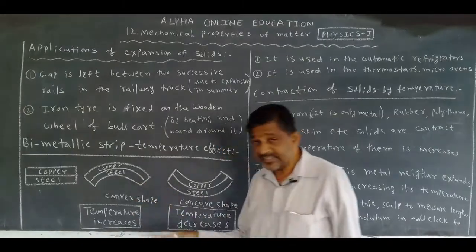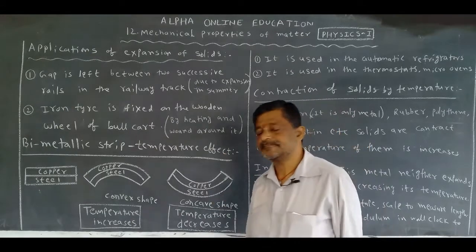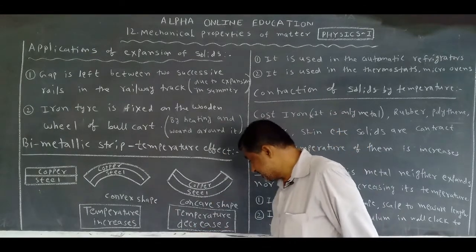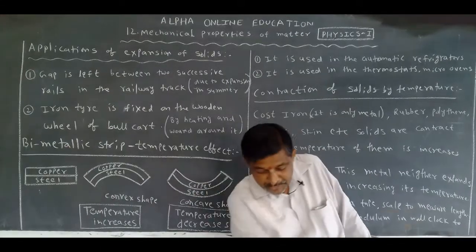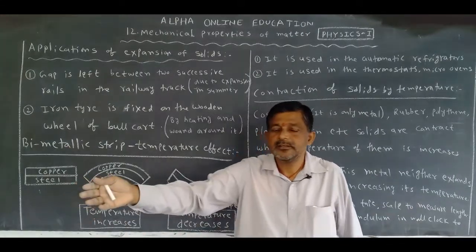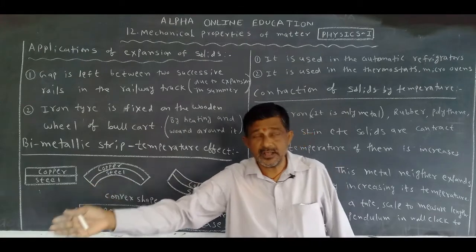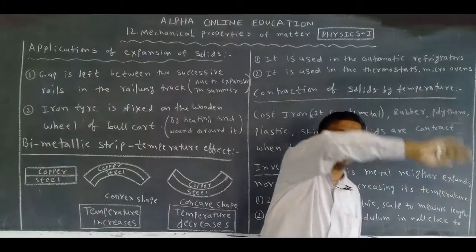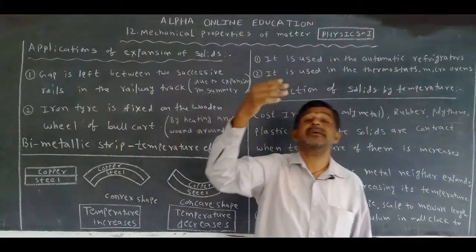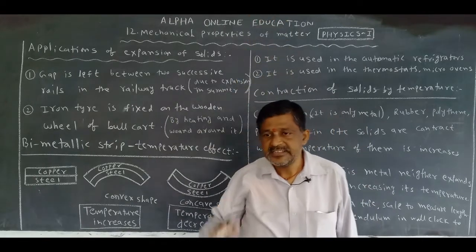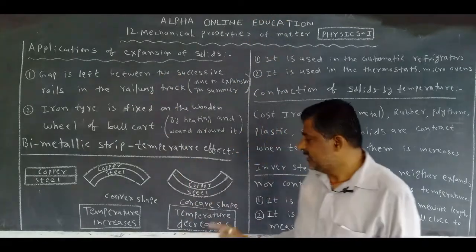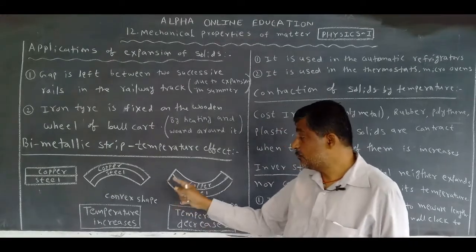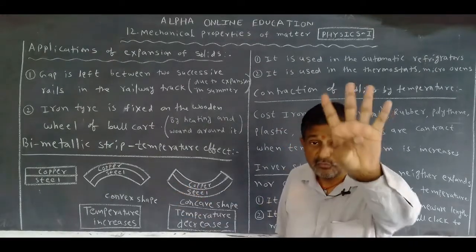If the temperature decreases, it selects another shape, that is the concave shape. The bimetallic strip selects the convex shape when the temperature increases, and the concave shape when the temperature decreases. This is important in this chapter for 4 marks.